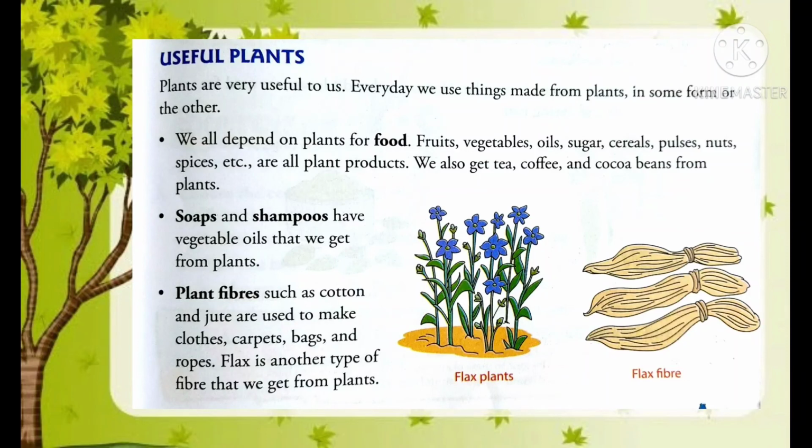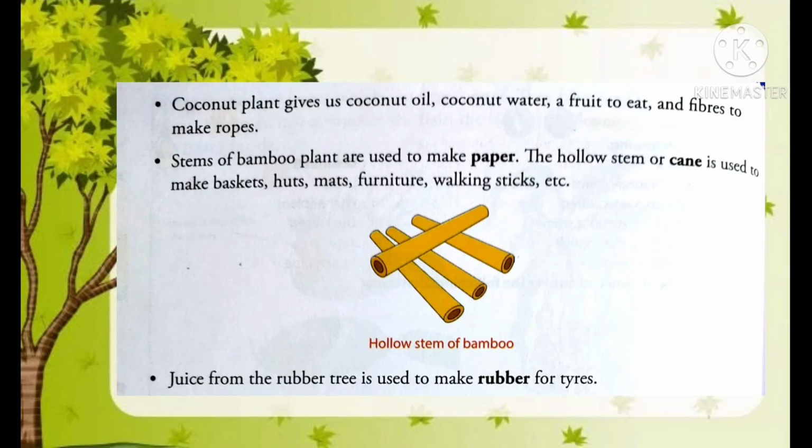Flax is another type of fiber that we get from plants. Next, coconut plants give us coconut oil, coconut water, a fruit to eat and fibers to make ropes. What else does a person need? Next, stems of bamboo plants are used to make paper. The hollow stems or cane is used to make baskets, huts, mats, furniture, walking sticks, etc. So bamboo tree or bamboo stick, you can say, is very useful for humankind.